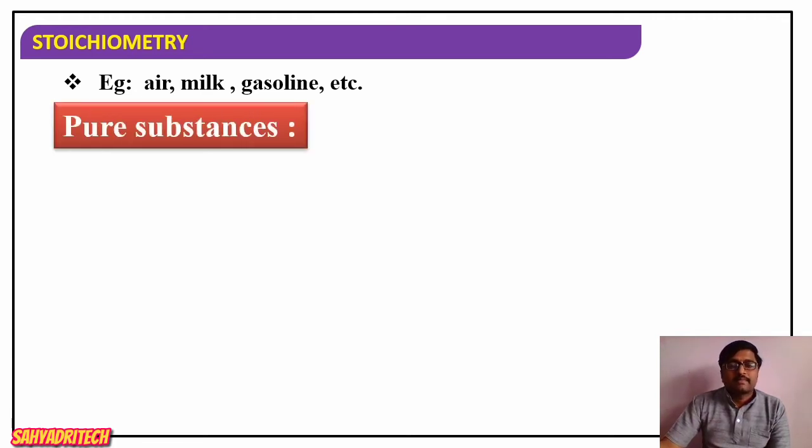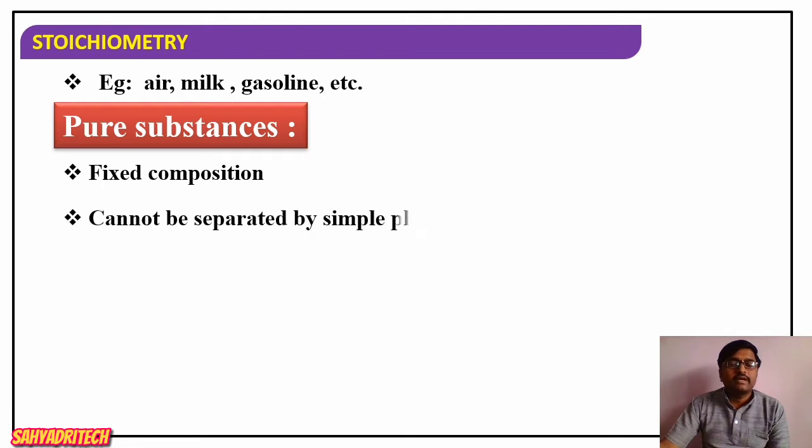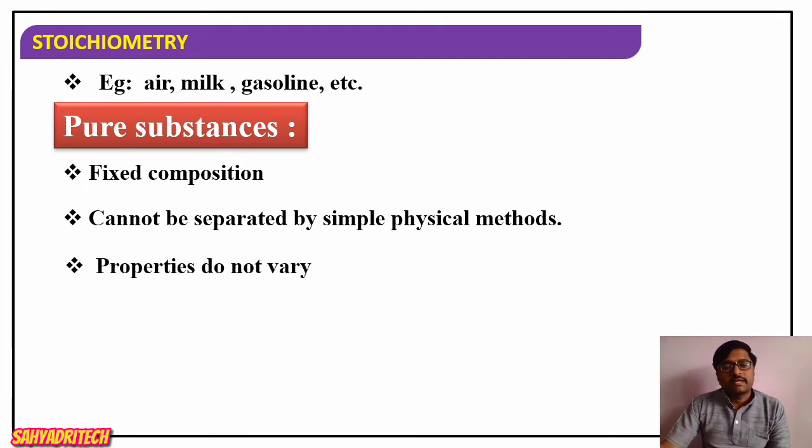On the other hand, pure substances are a type of matter that has a fixed composition and is made up of only one type of matter. The components of a pure substance cannot be separated by simple physical methods. The properties of a pure substance do not vary.